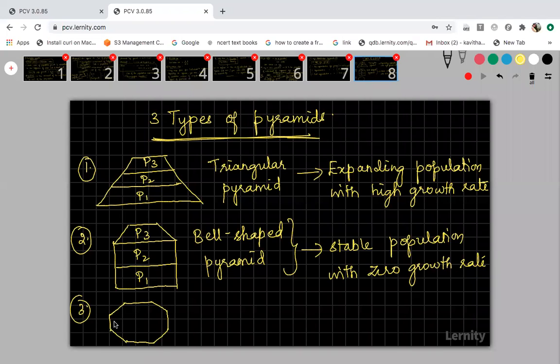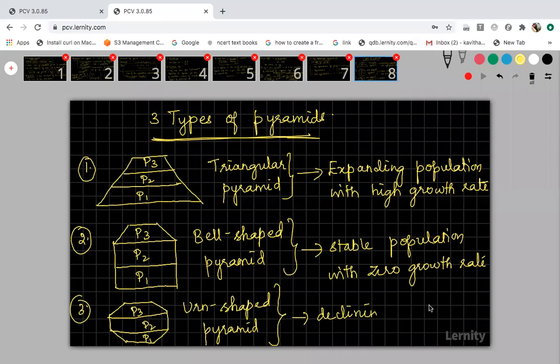Okay, and this is called P1, P2, P3. And this is called an urn-shaped pyramid. This urn-shaped pyramid indicates expanding. The opposite is declining, that is reducing. Declining population.